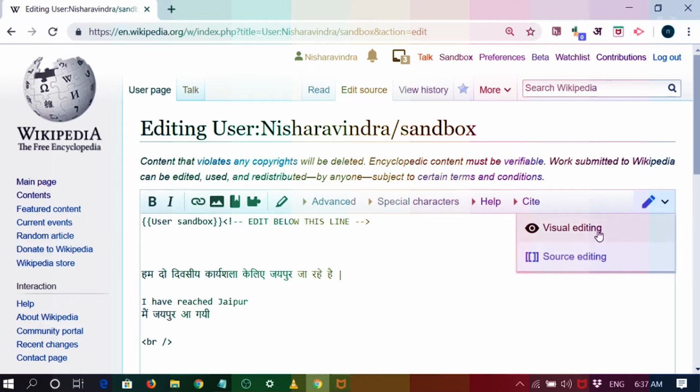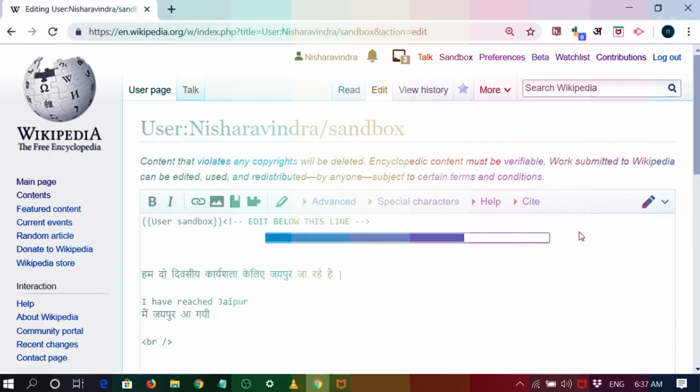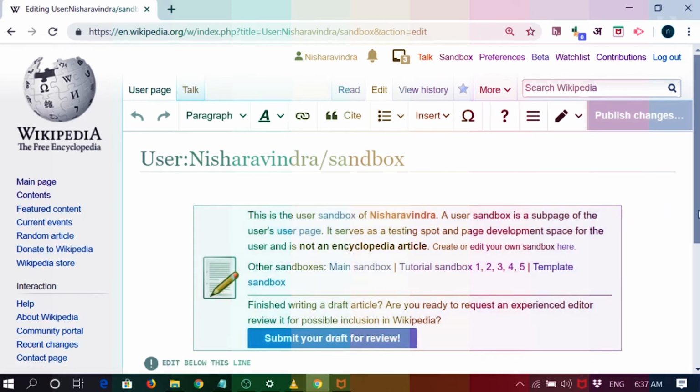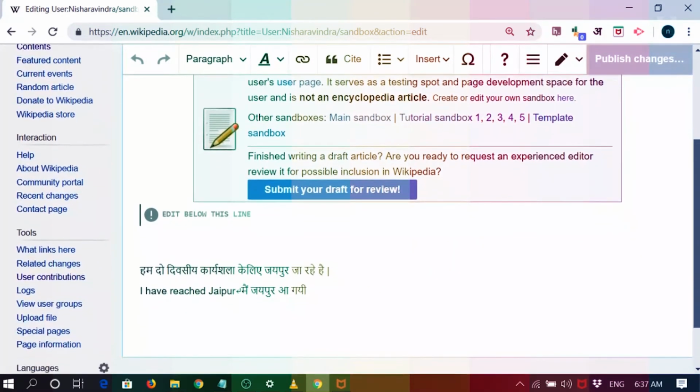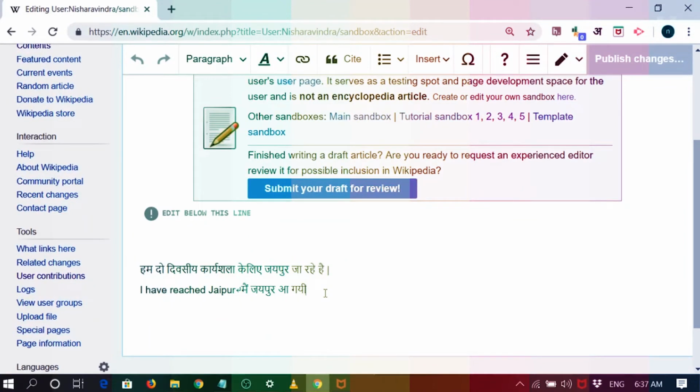So now let me click on the visual editing page. See, changes are happening, and the interface which comes is the visual editing interface. Now you see the functionality is like any other Word document. So let us make some changes. If I want to write something, India is a great country. Like you type in any other Word document, it is typed like that. See, I did not need any coding skills.